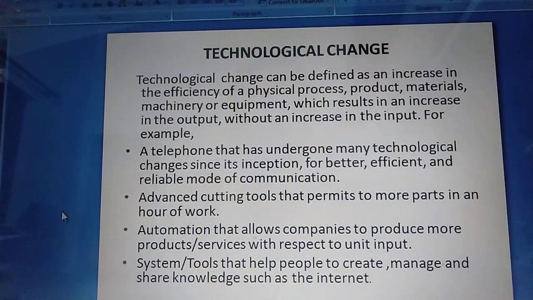Automation that allows companies to produce more products and services with respect to unit input. Everywhere now we can find automation, even in small industries to some extent. Next, system tools that help people to create, manage and share knowledge, such as the internet. Okay, so this is technology change.